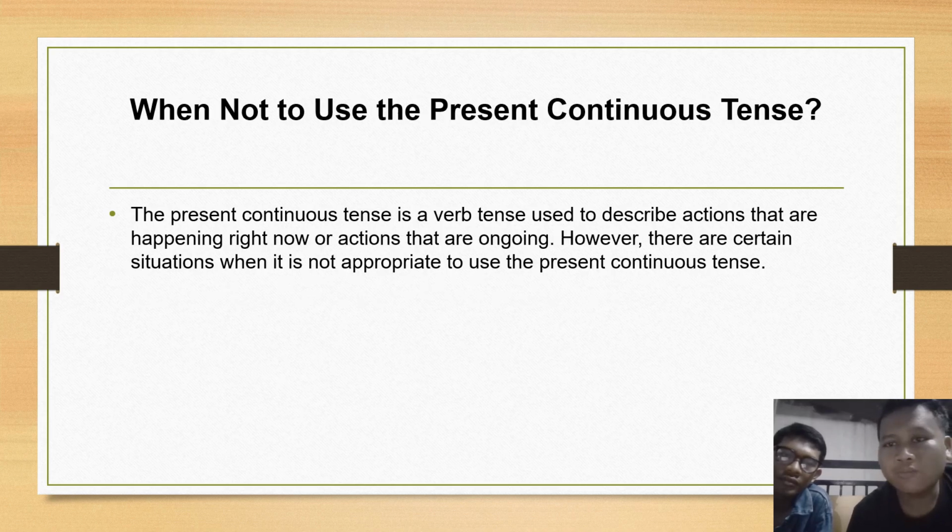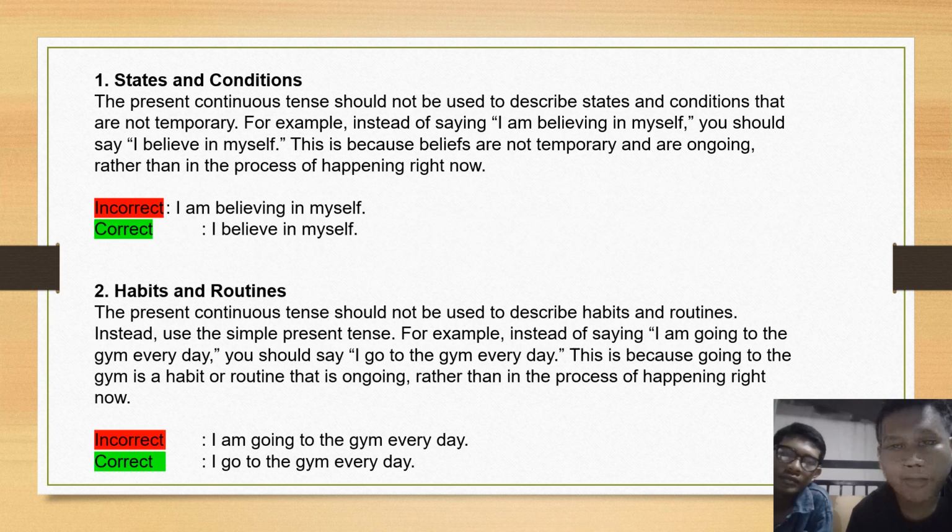When not to use the present continuous tense. The present continuous tense is a verb tense used to describe actions that are happening right now or actions that are ongoing. However, there are certain situations when it is not appropriate to use the present continuous tense. 1. States and conditions.